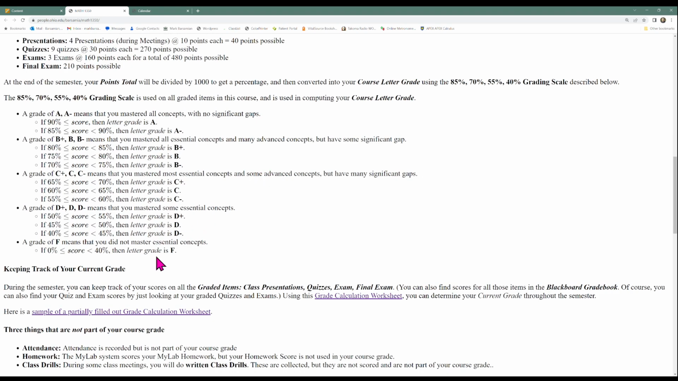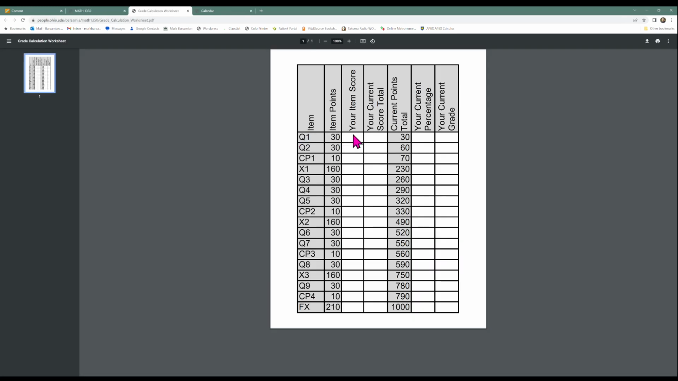Now, during the semester, you can keep track of your current grade. You can keep track of your scores on all the graded items, the class presentations, the quizzes, the exams. You won't know the final exam score until after the semester's over. But with those scores, you can use this grade calculation worksheet. I'm going to click on this. It'll open in a new window. This is a list of all the graded items, and then the points for those items, and then places for you to write your score on that item, and keep a running total of your scores in this next column.